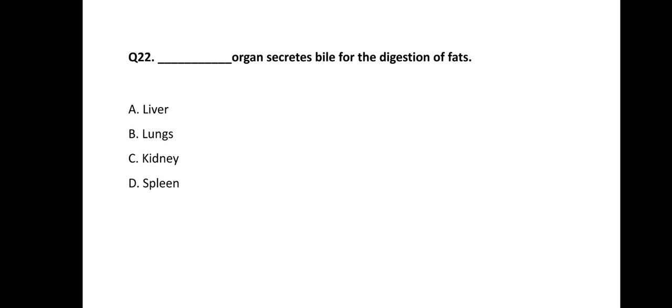Which organ secretes bile for the digestion of fat? The correct answer of this question is option A, liver. The liver secretes bile consisting of bile salts and pigments, bilirubin and biliverdin, which come from the globin part, meaning hemoglobin, which after 120 days is broken down in the liver and converted into bilirubin and biliverdin. This constitutes the bile, and bile helps in emulsification of fat in the small intestine.